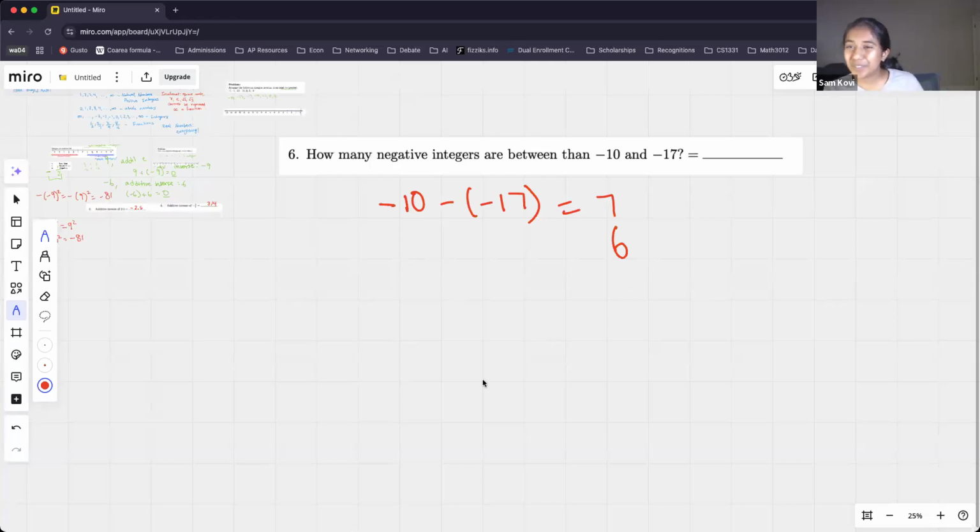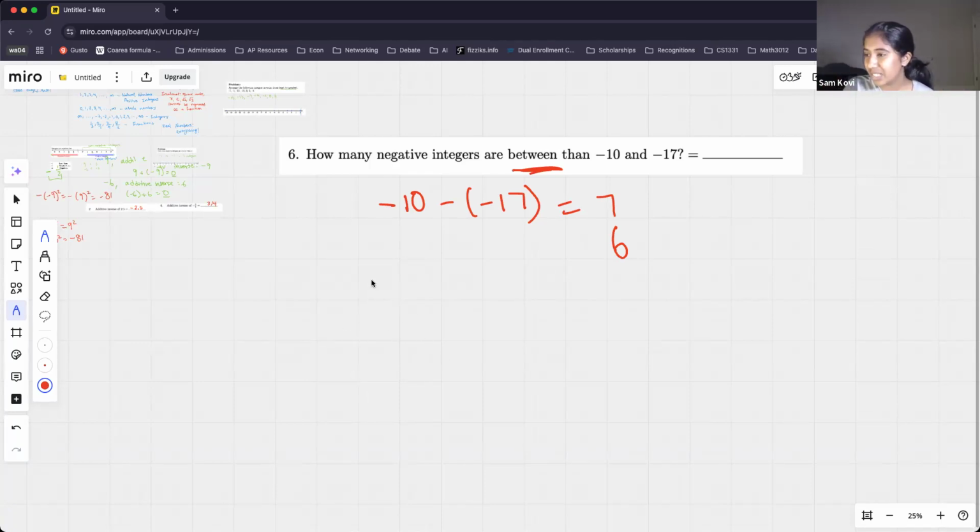Agree. Okay, a lot of people agree. I still do see a couple of disagrees. All right, I'm going to resolve this once and for all and literally just count the numbers, and then we'll go over which explanation is correct. So like Kashvi said, a key point in this problem is that we're talking about between -10 and -17. So that's absolutely correct. We don't include the boundaries if we're talking about between. We are only including the numbers that are strictly less than and greater than our boundaries.